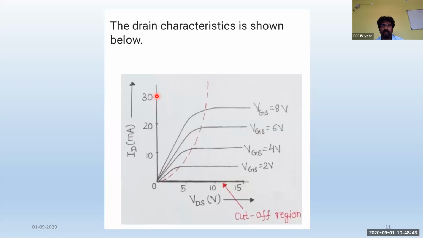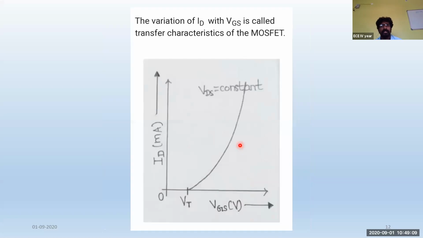What does this characteristic tell us? As the VGS value increases, the width of the channel increases. Once the width of the channel increases, more charge carriers can easily move from one terminal to another. So this is regarding channel development between the source and drain terminals due to VGS. This is the characteristic between ID and VGS, whenever VDS is constant.